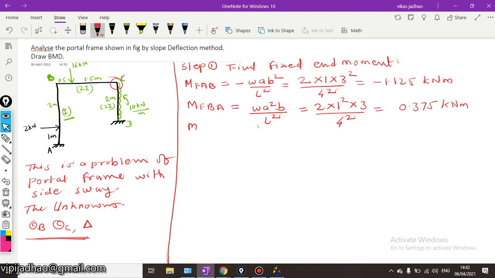Similarly, write down the slope deflection fixed end moment for MFBC. The formula is minus WAB square upon L square. So this is equal to minus W is 16 into A is 0.5, B is 1.5 square, divided by 2 square. So we are having this as minus 4.5 kilonewton meter.